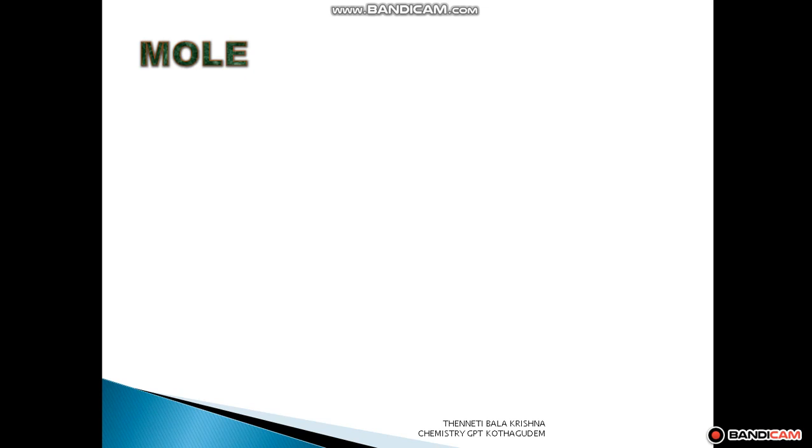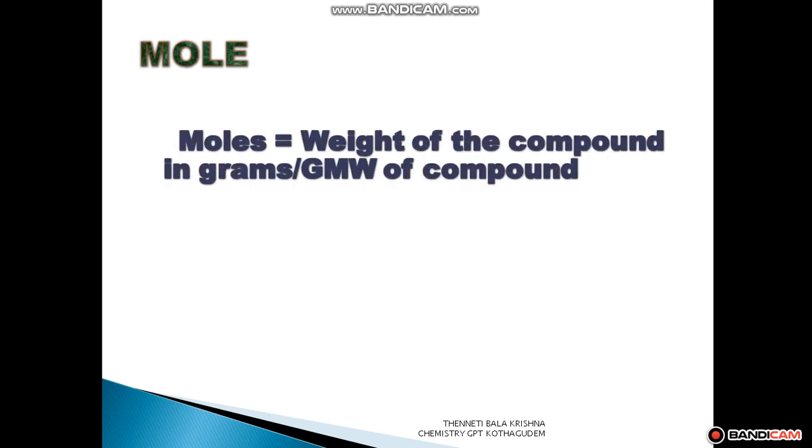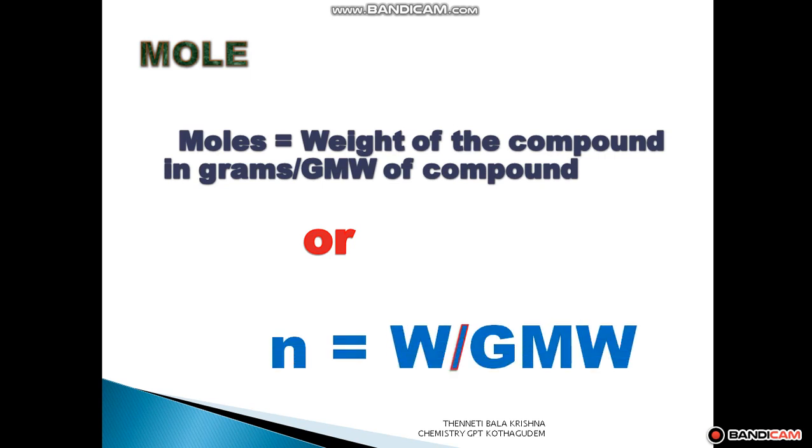The relation between mole and weight of the compound is given by the following equation. The number of moles is equal to the weight of the compound in grams divided by GMW of the compound. Here GMW means gram molecular weight. So N is equal to W by GMW. N, the number of moles, is equal to the weight of the molecule in grams divided by the gram molecular weight.